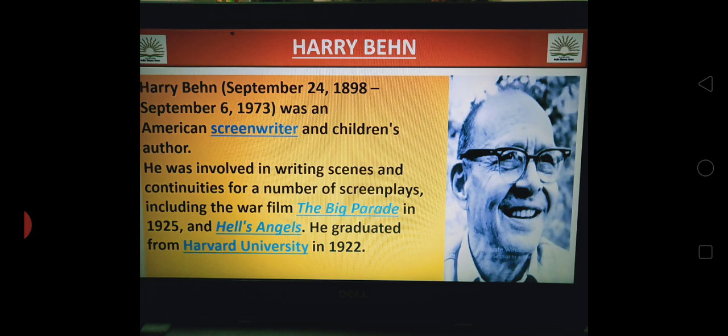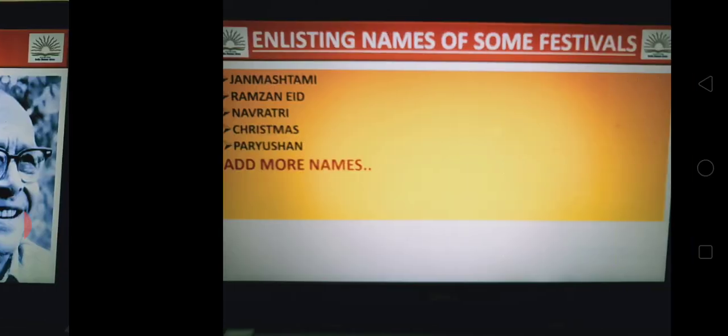He was involved in writing scenes and continuities for a number of screenplays including the war film The Big Parade in 1925 and Hell's Angels. He graduated from Harvard University in 1922.